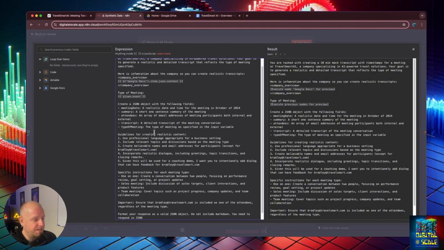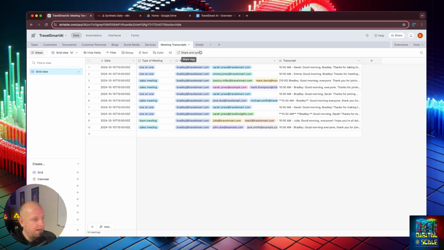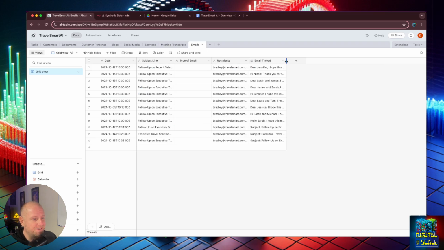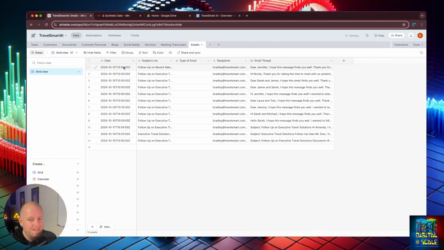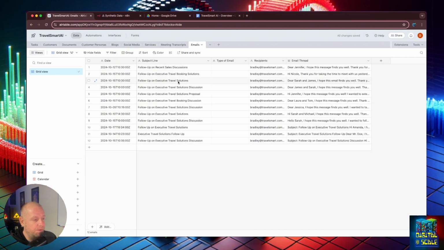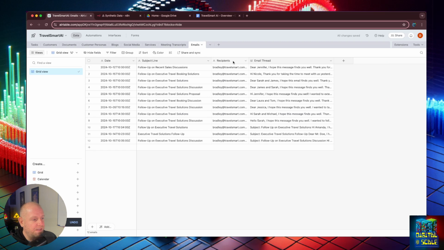So then I'm storing that in this Airtable that I set up. Here I'm storing the dates, the types of meetings, some attendees, both internal and external. Oh, sorry, that was the transcripts. That'll be the next one. So here's some of the emails. So the date, the subject line, so we can evaluate that. We have the recipients here, just some fake recipients, and then an email thread.